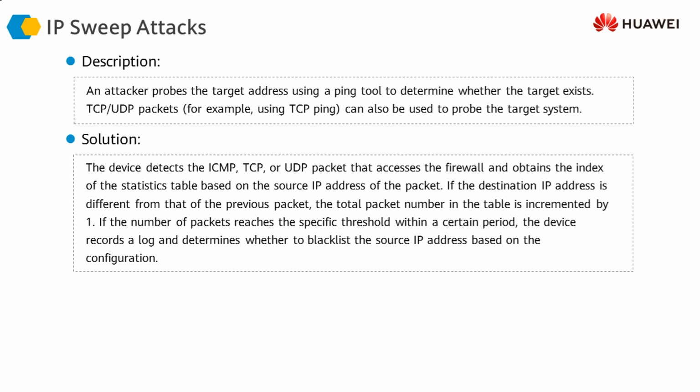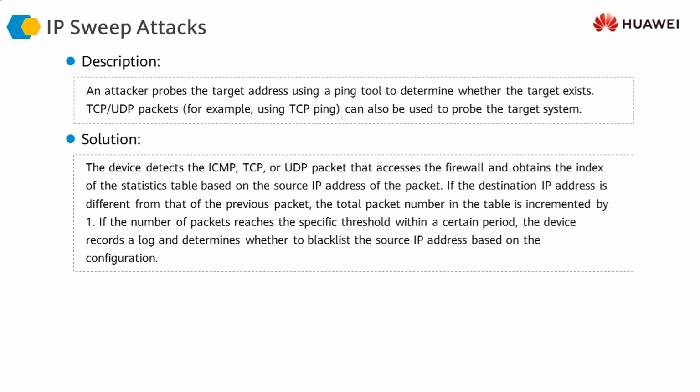As you can see from the text on this slide, IP sweep attacks are meant to find out which IP addresses actually exist in the network. The attacker sends a sequence of pings, and each ping packet checks for a different IP address. Whichever IP address responds to the ping, the attacker will know that this IP address exists, and then the attacker can try to attack it.